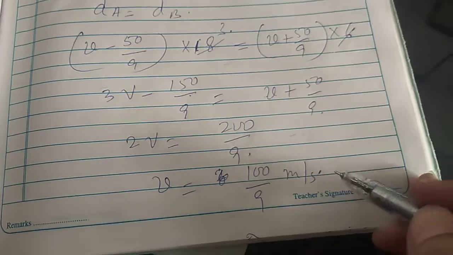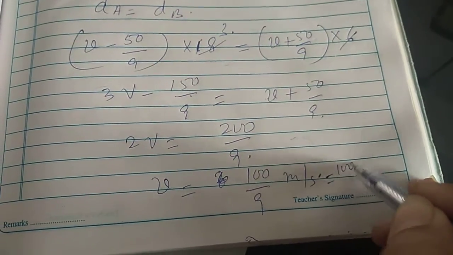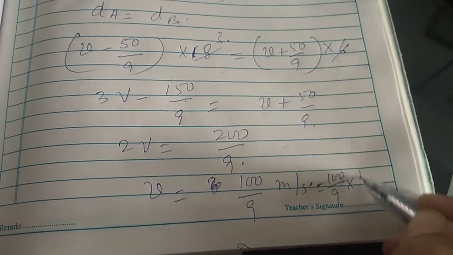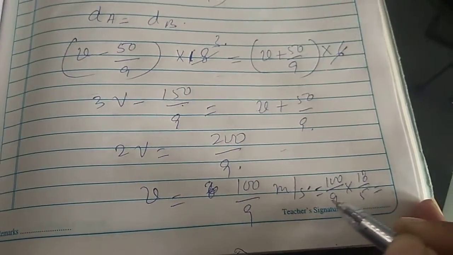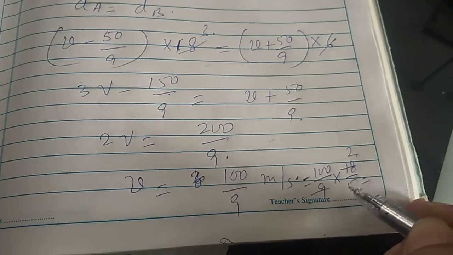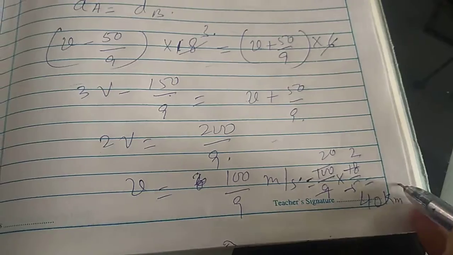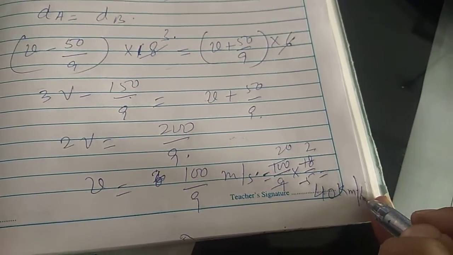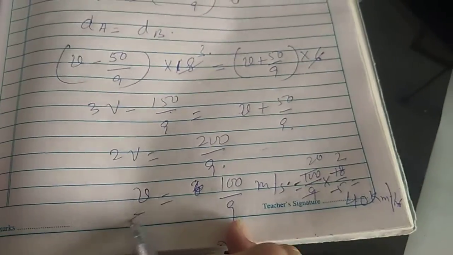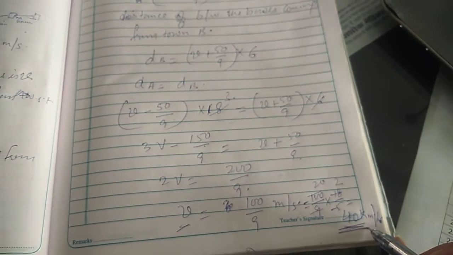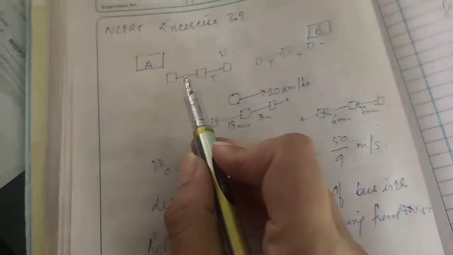And you can convert it into kilometer per hour. So what you will get? 100/9 into 18/5. So you will get 40 kilometer per hour. So the velocity of the bus we have calculated, that was assumed V. So V is 40 kilometer per hour. Now the second thing is left, that is the capital T we want to calculate. So how we can find out the capital T? So this we have to include now.